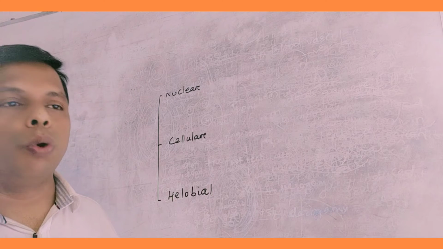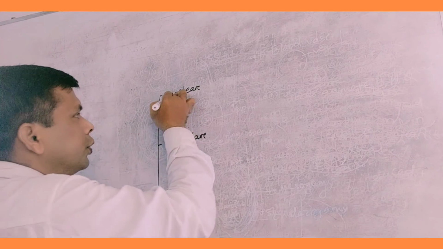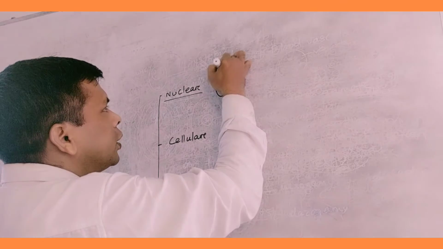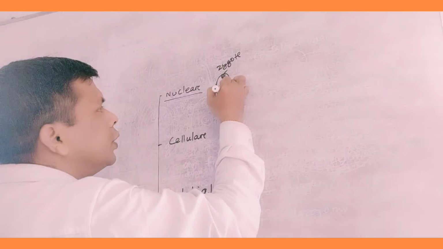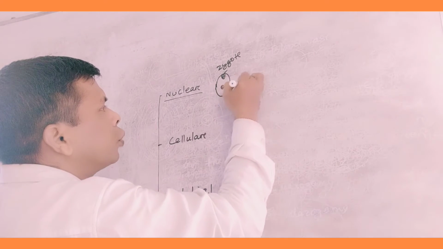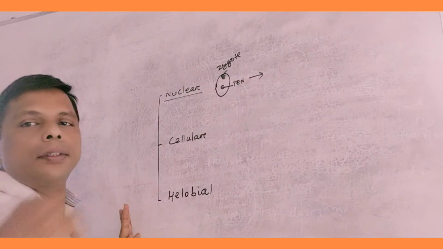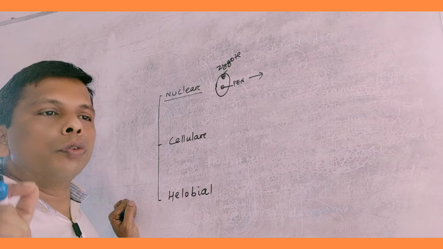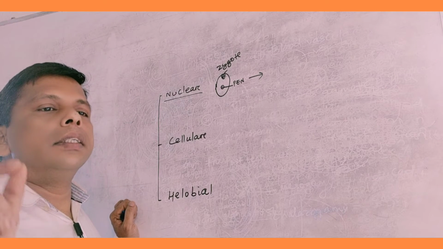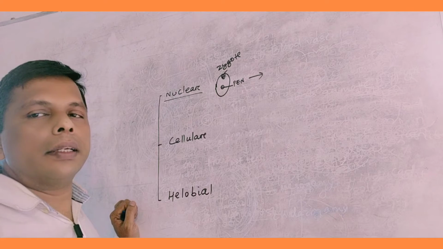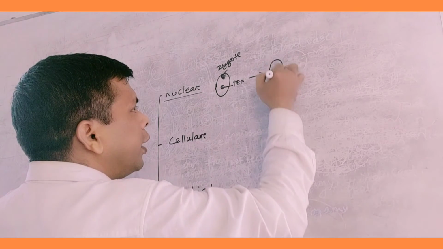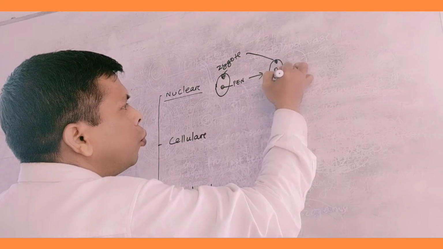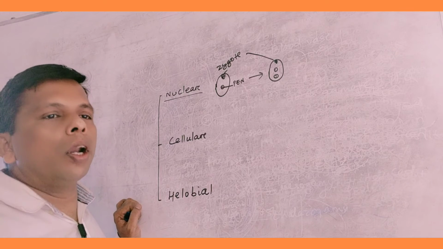First come to the nuclear endosperm. Suppose this is the primary endosperm nucleus, and the zygote is here, inside the embryo sac. In nuclear endosperm, at first the nucleus starts dividing. The nucleus produces two nuclei.